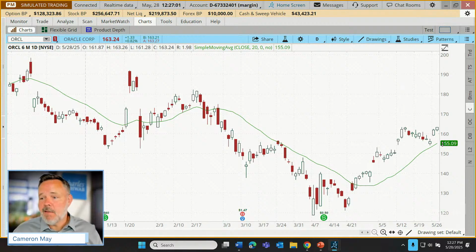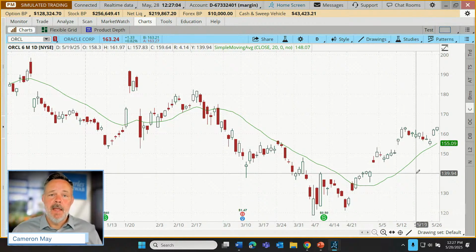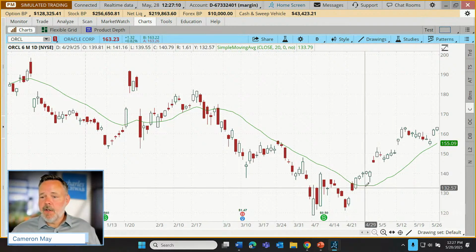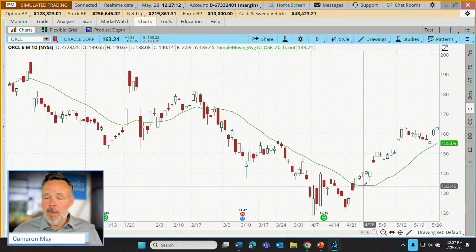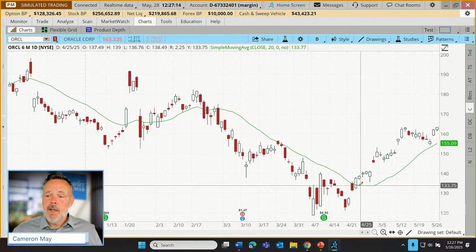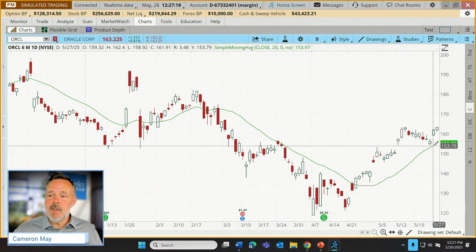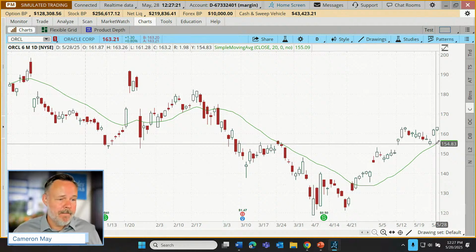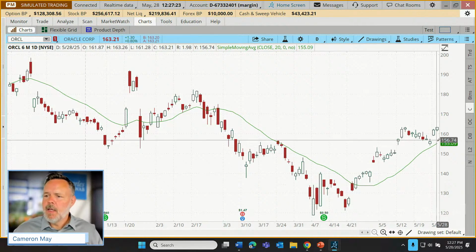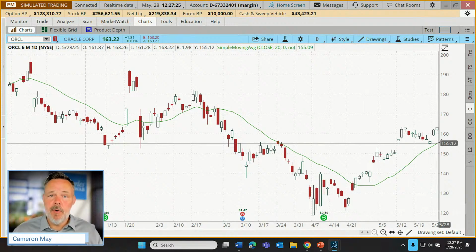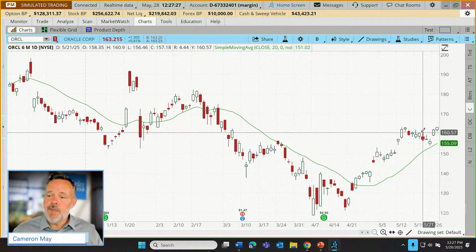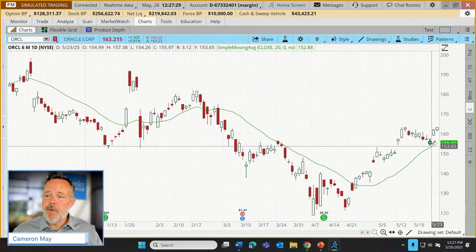So this 155.09 tells us basically the average closing price for Oracle has been about $155 over the last 20 days. If we were to look at the same average back in April, that would have been lower. So that average changes over time, and that might give us an indication of the general direction of the stock. So for some traders, that can be an important indication of trend, but it also might be a possible price floor.